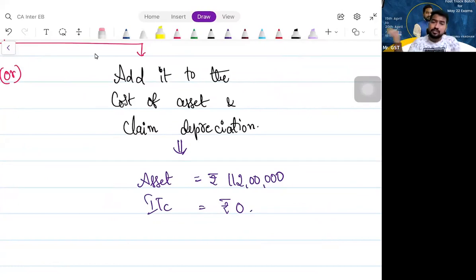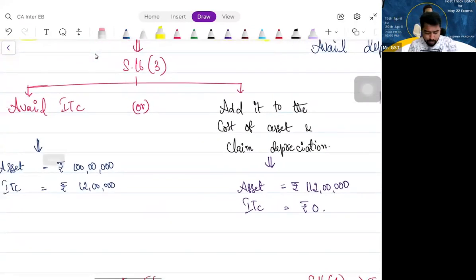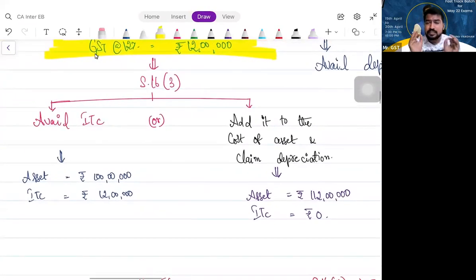Total GST component also you add it to the cost, and on the total value you claim depreciation. That means if you observe properly here, the GST paid, either you record separately as ITC and claim the ITC benefit, or you add it to the cost of the asset and claim depreciation. But don't claim both the benefits at a time. Is it clear?